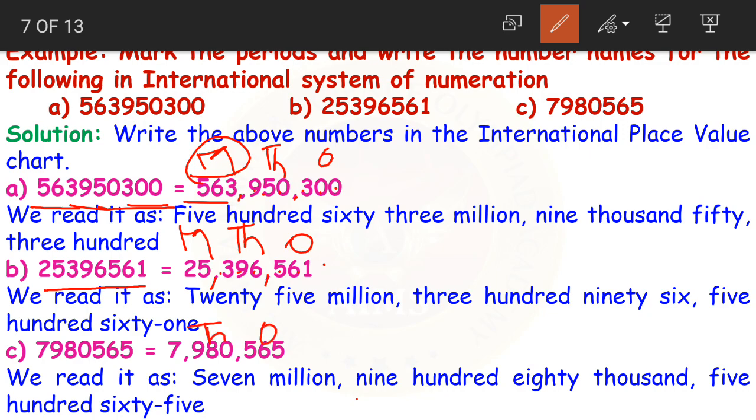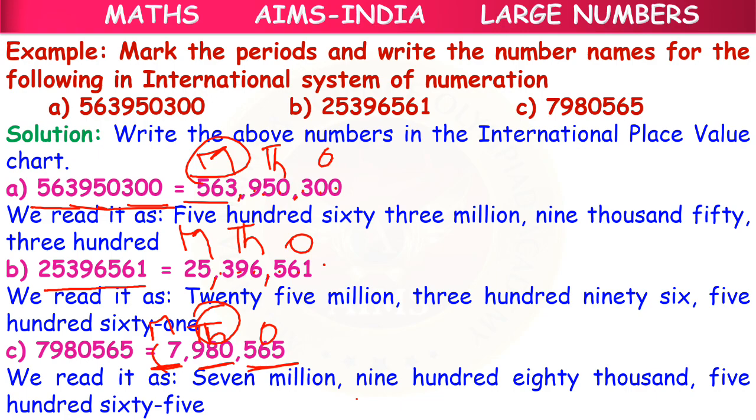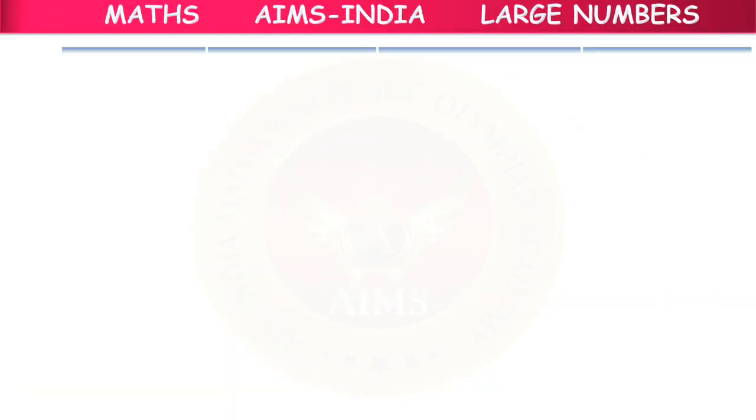We have 3 periods here, ones, thousands and millions period. First we have only 7 million 980 thousands 565. So this is the correct way of reading the numbers or writing the number names for the numbers in the International System of Numeration. Is this clear, children?